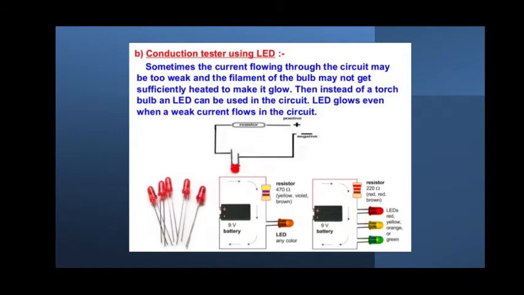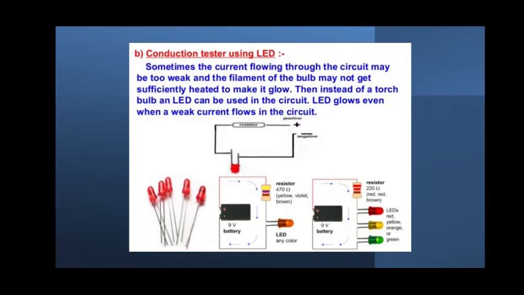Sometimes the current flowing through the circuit may be too weak. The filament of the bulb may not get sufficiently heated up to make it glow. In that case, instead of using a torch bulb, we can use an LED bulb in that circuit, so that even with a very weak current flowing, you can use it. LED bulbs, students, are available in different colors. Instead of a normal bulb, you can use an LED bulb. Even a very small amount of current flowing in that circuit can be recognized by your LED